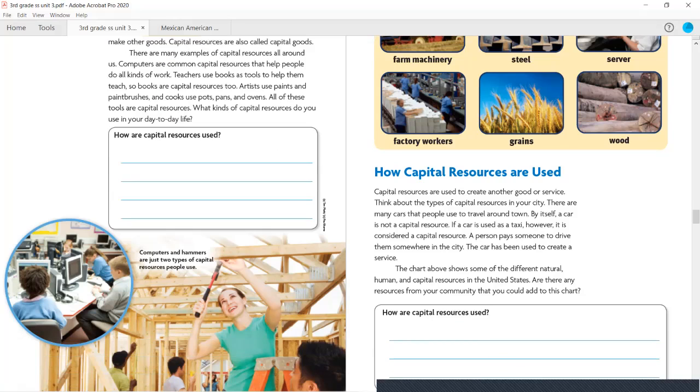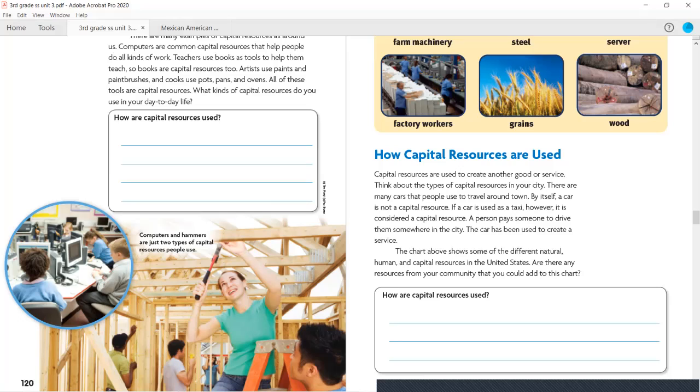How capital resources are used. Capital resources are used to create another good or service. Think about the types of capital resources in your city. There are many cars that people use to travel around town. By itself, a car is not a capital resource. If a car is used as a taxi, however, it is considered a capital resource. A person pays someone to drive them somewhere in the city. The car has been used to create a service.